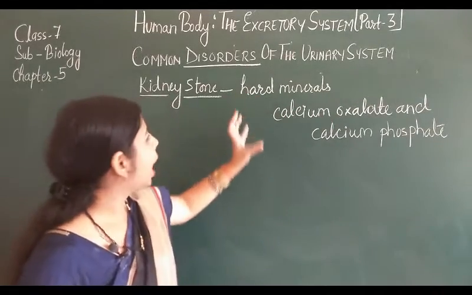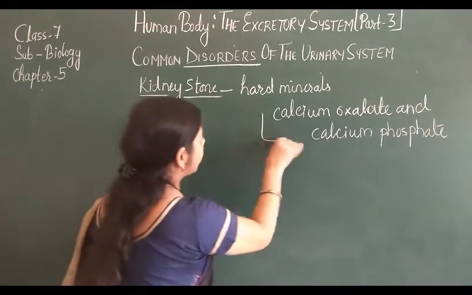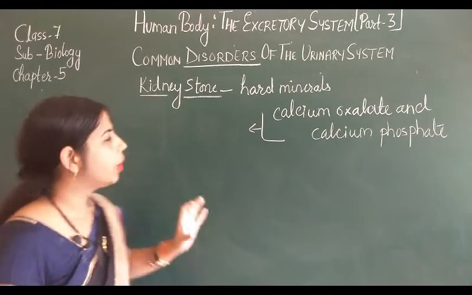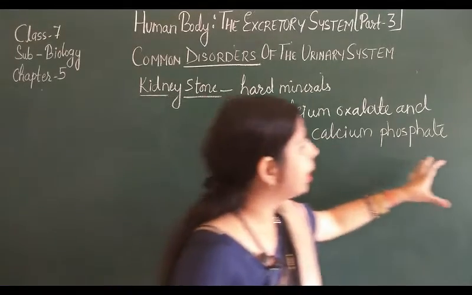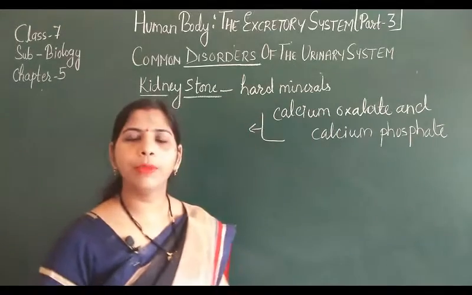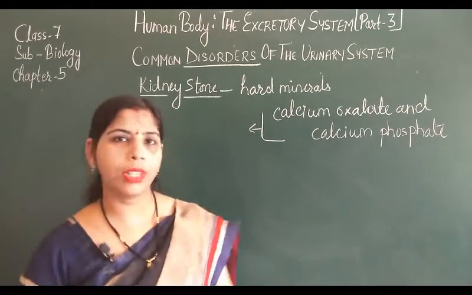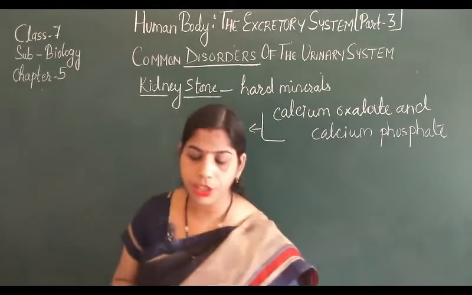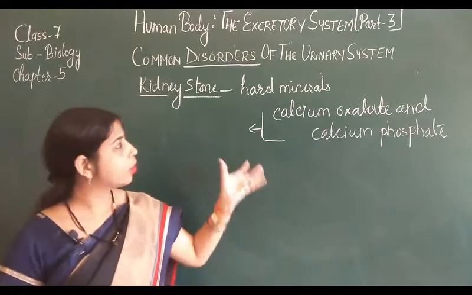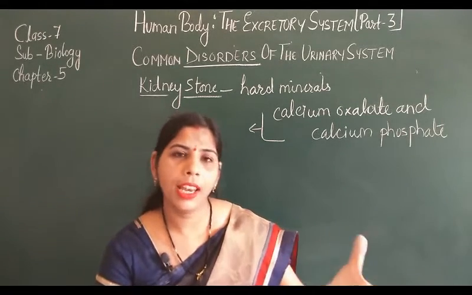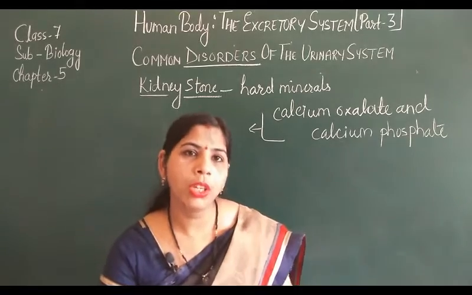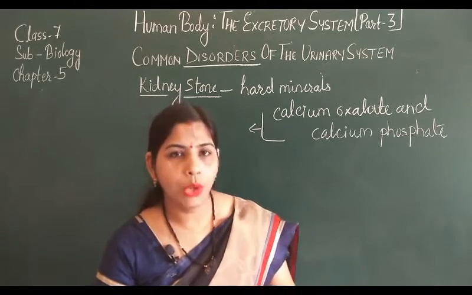That is how kidney stones occur. If anyone consumes a huge amount of calcium oxalate and calcium phosphate, that means their food has a high concentration of these, they get stuck in the kidney and form kidney stones. These stones pass through the ureter.